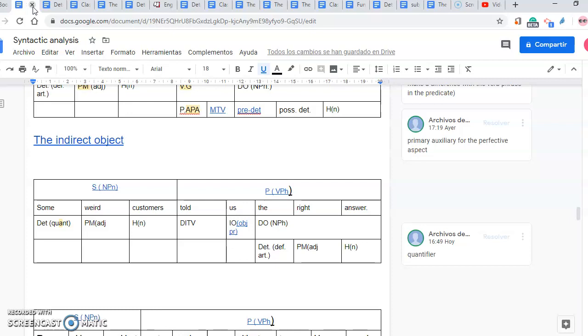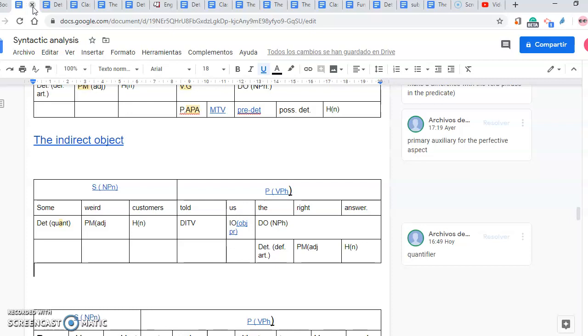That is to say, somebody, to somebody, something. So let's look at this sentence. Some weird customers told us the right answer. Some weird customers is the subject, that is the function. Noun phrase is the category. Some is a determiner quantifier. Weird, premodifier adjective. Customers, head noun.